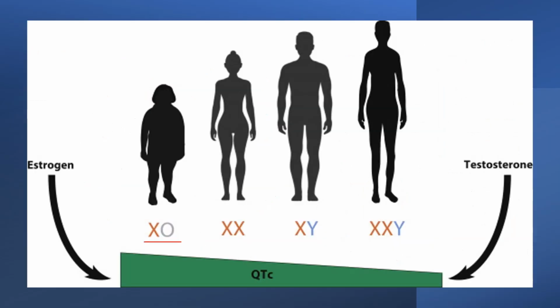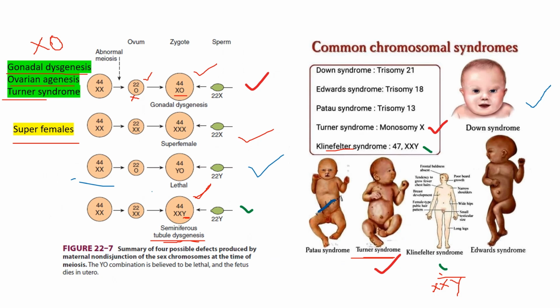The individual with this pattern typically has the genitalia of a normal male. Okay. Here male genitalia is present, and testosterone secretion at puberty is also observed, with development of male characteristics.